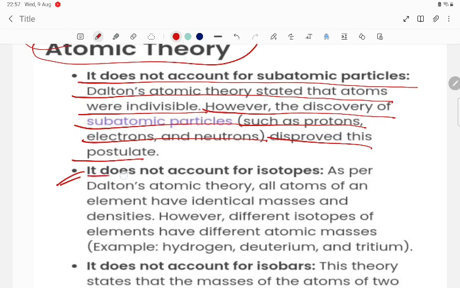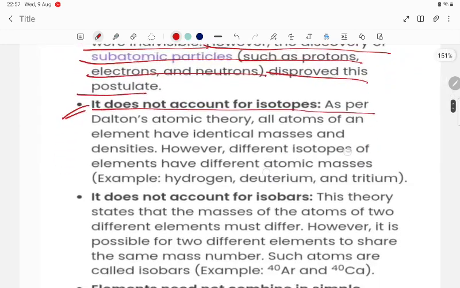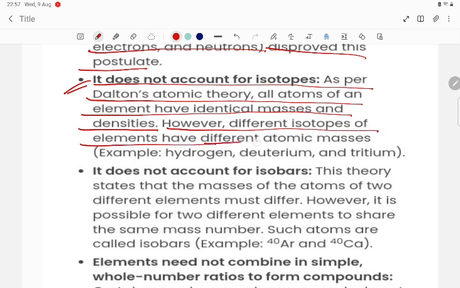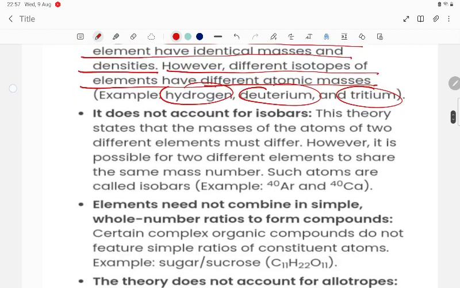Second point: it does not account for isotopes. As per Dalton's atomic theory, all atoms of an element have identical masses and densities. However, different isotopes of elements have different atomic masses. For example, hydrogen, deuterium and tritium have different masses but they are atoms of the same element.